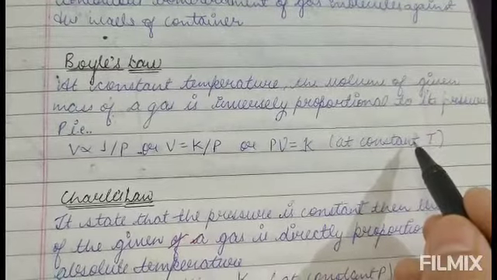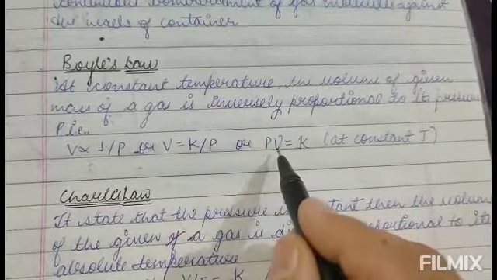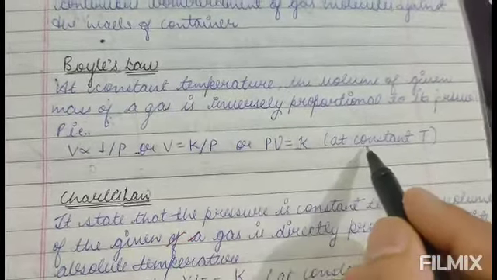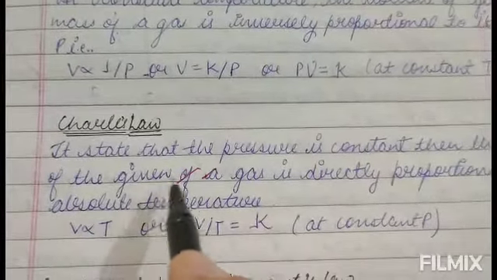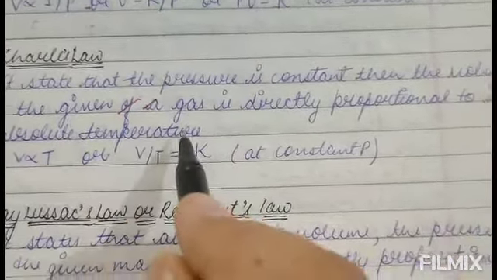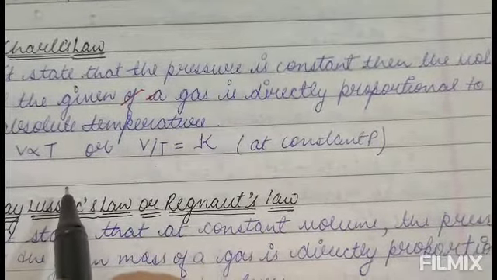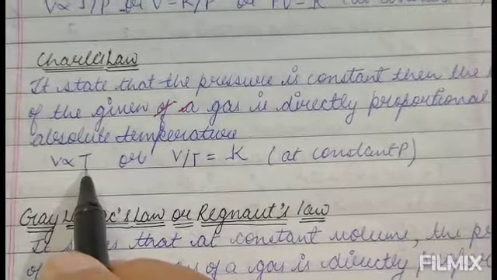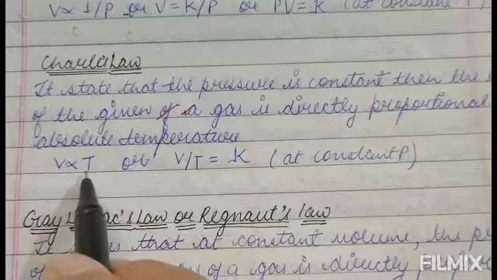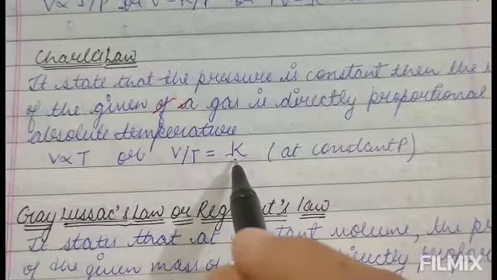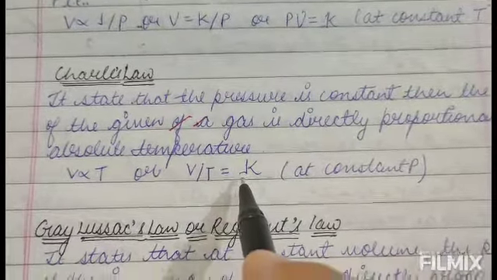So according to Boyle's law, the multiplication of pressure and volume will give us a constant quantity at constant temperature. Now Charles' law states that if the pressure is constant, then the volume of the given gas is directly proportional to its absolute temperature. V is directly proportional to absolute temperature T, or you can say V upon T is equal to a constant K. So this is Charles' law.